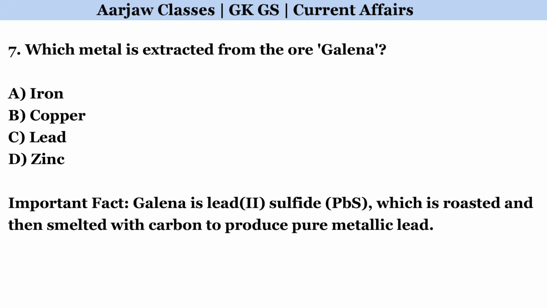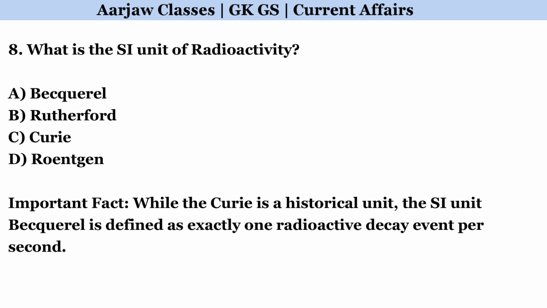Which metal is extracted from the ore galena? Correct option is C, lead. What is the SI unit of radioactivity? Correct option is A, becquerel.